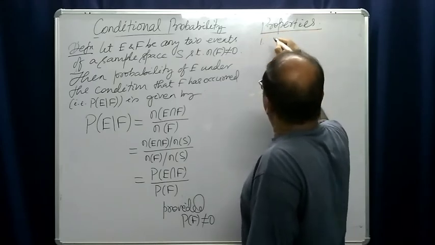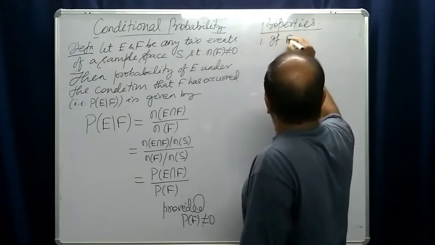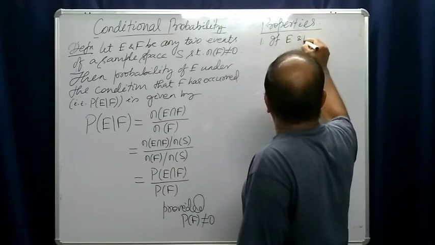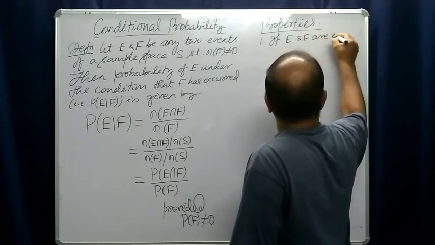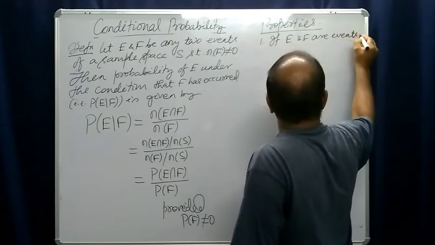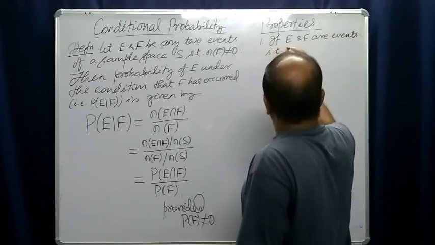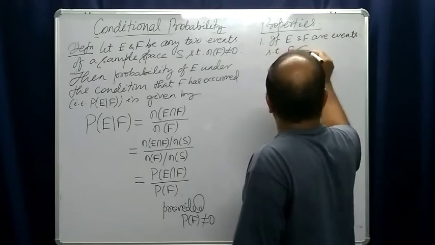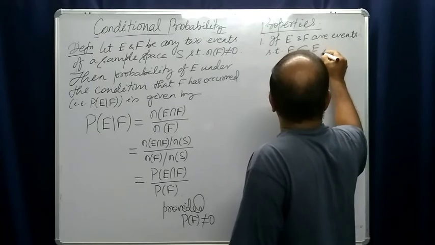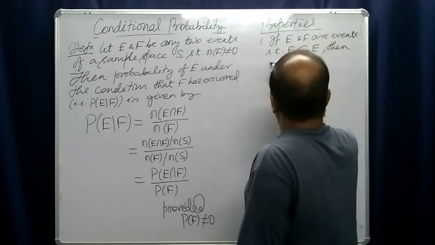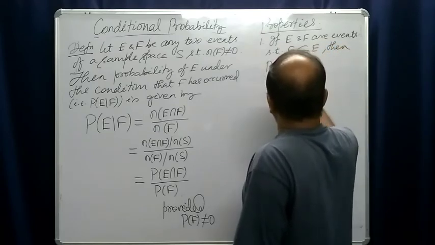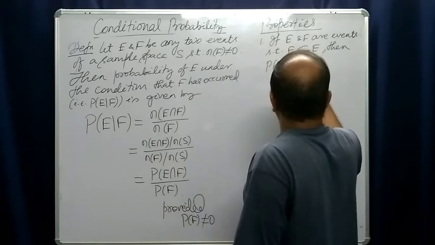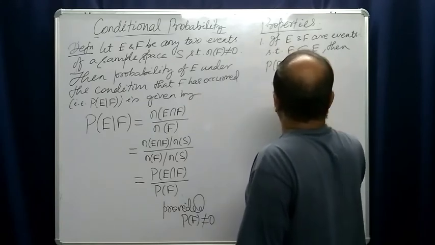Number one, if E and F are events such that F is a subset of E, then probability of E condition F is equal to 1.